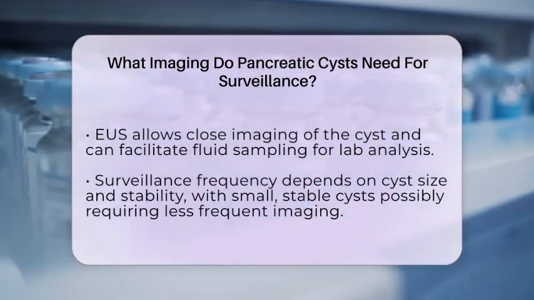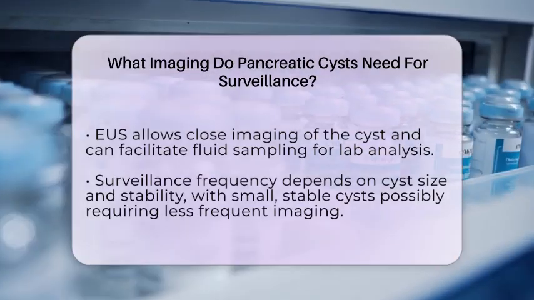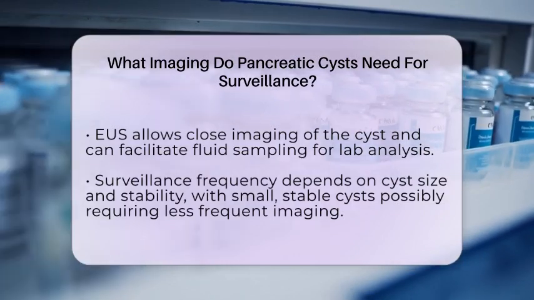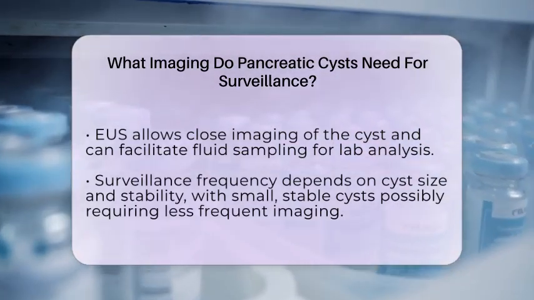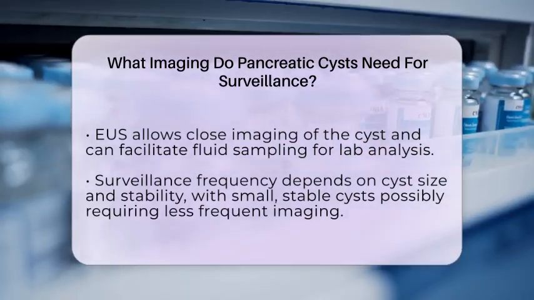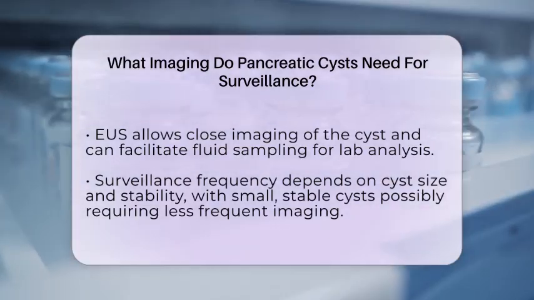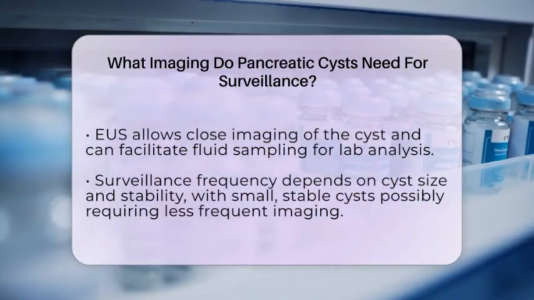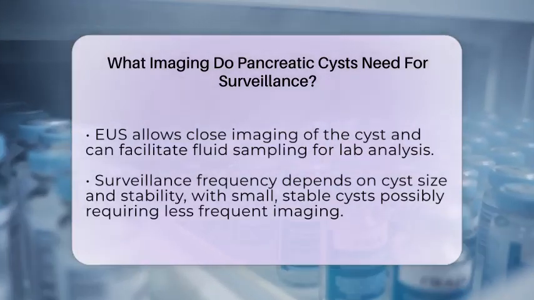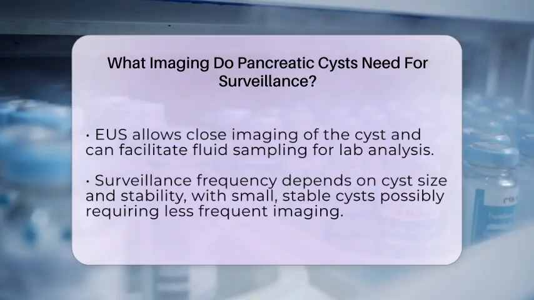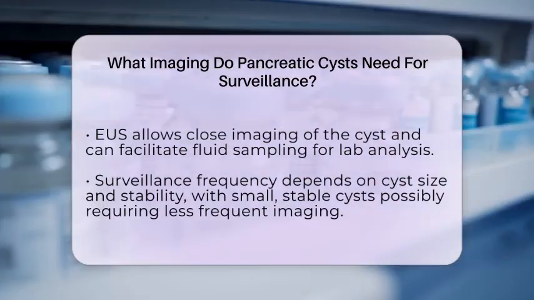How often you need imaging depends on the size and stability of the cyst. For small cysts less than 2 centimeters that stay the same for 2 years, surveillance might be stopped. Larger cysts or those with suspicious features like mural nodules or duct dilation usually require yearly or more frequent scans. If the cyst remains stable over time, some guidelines suggest extending the interval to every 2 years.